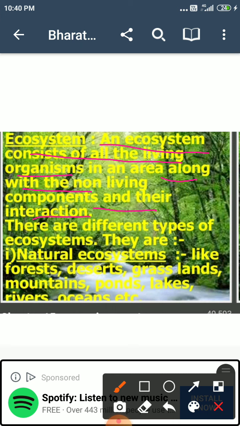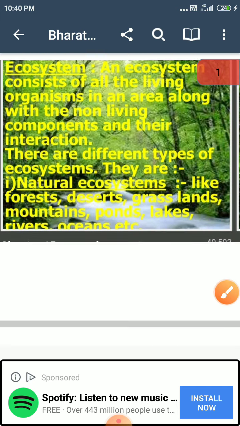Okay. So what are the examples of ecosystem we can say? Different types of ecosystems are there. Okay, like natural ecosystems like forest, desert, grasslands, mountain, ponds, lakes, river, ocean, etc. These are the natural ecosystems.